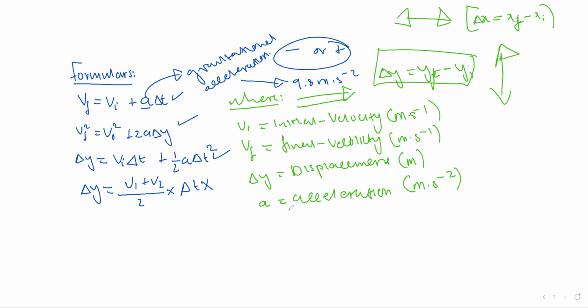The engine applies a force on the rocket, and from that instant the acceleration changes. But if an object just falls, acceleration will again be 9.8 meters per second squared. Then again we have change in time. Time is always in seconds, it doesn't change.